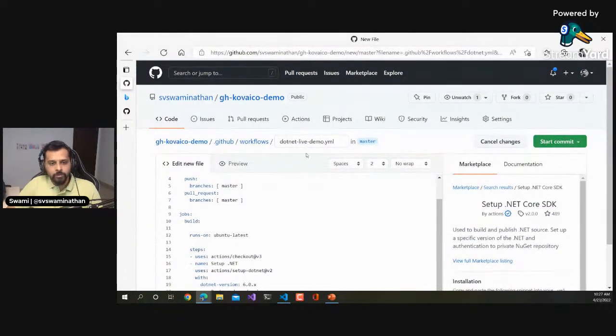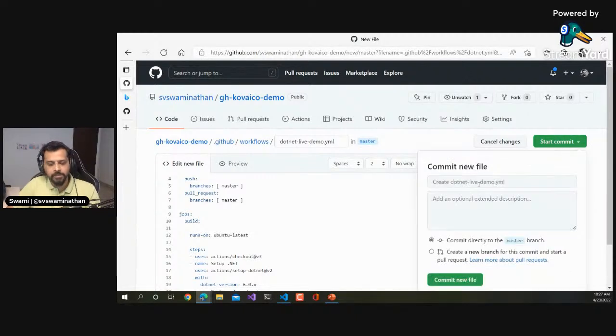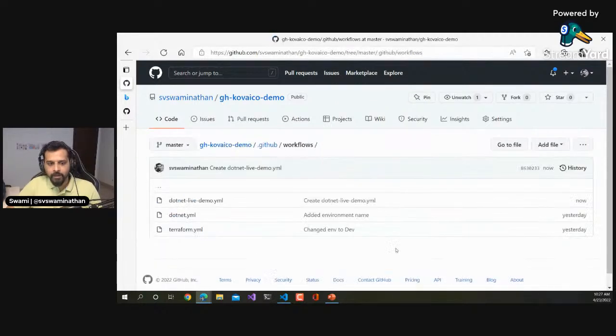Yeah, so now, let's say you want to start afresh, then you will go ahead and do a commit. Since this is a demo repository, I'm going to do a direct commit to the master. You'll always do PR-based things, right? So I'll commit a new file. And when I commit this, as you can see, these are the other two workflows which I already had, and this is a newer one.